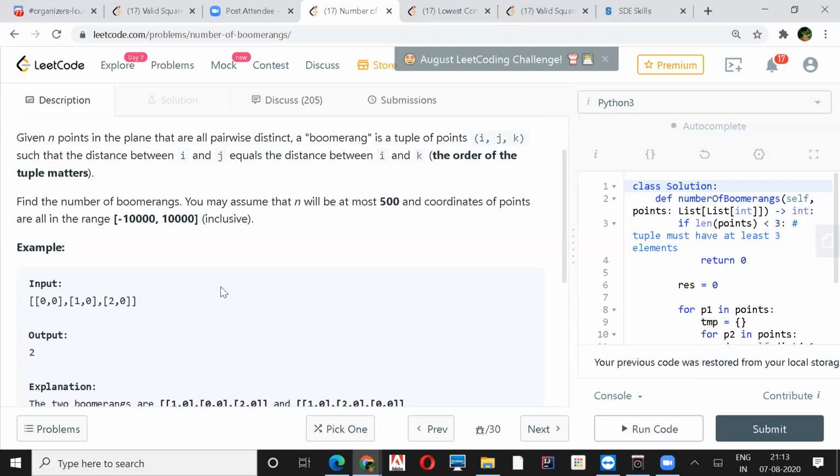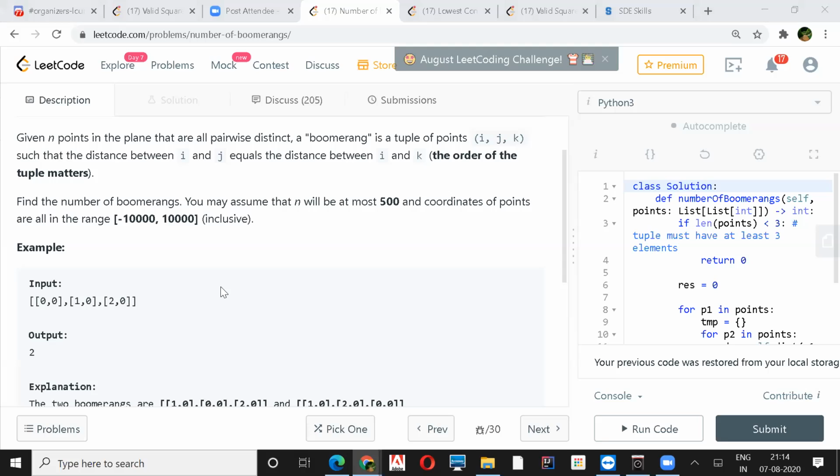Or is it n pairs? I think it would be n pairs because it's given that you are given n points. So it won't be three every time.